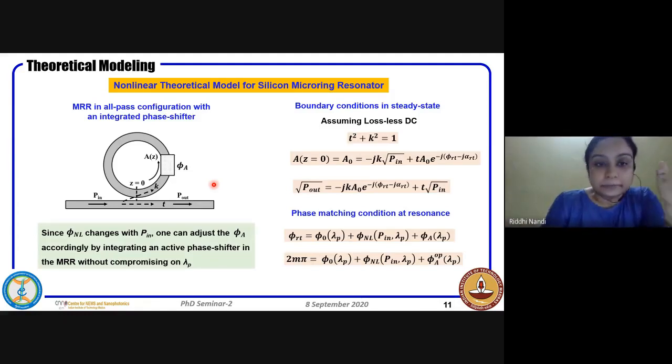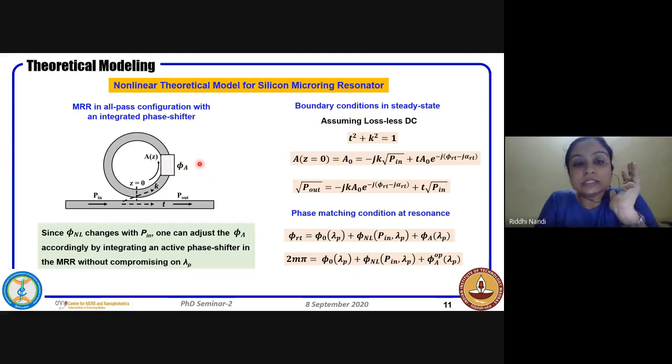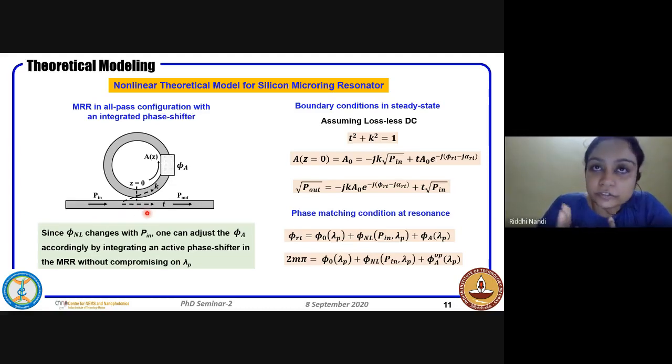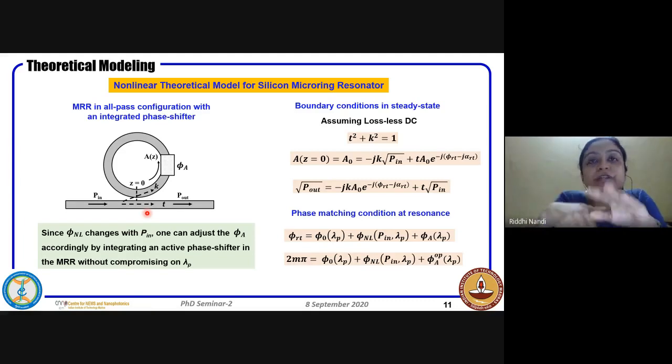Our idea is to integrate an external phase shifter, which we call as phi A. So now using this phi A, so basically phi applied or something like that you can call it. So this phi A we will apply, and we'll try to adjust this phi NL so that, for a fixed wavelength operation, as I had mentioned in the beginning, that for high power fixed wavelength operation is a problem. So we'll try to adjust that using the phi A.